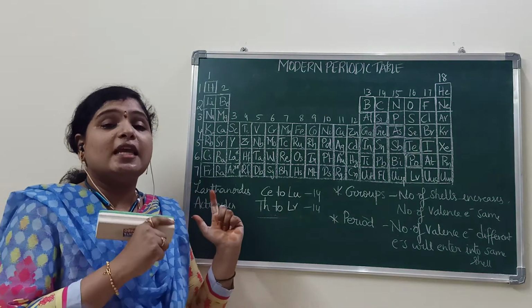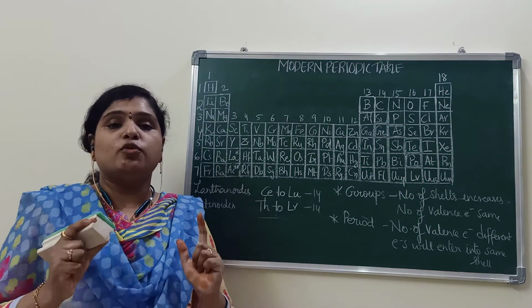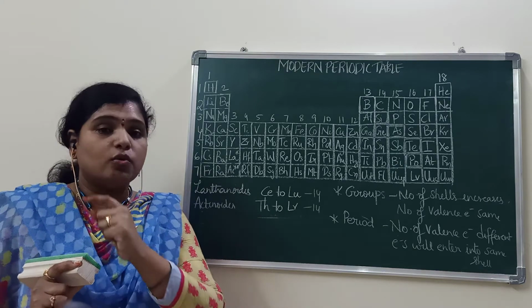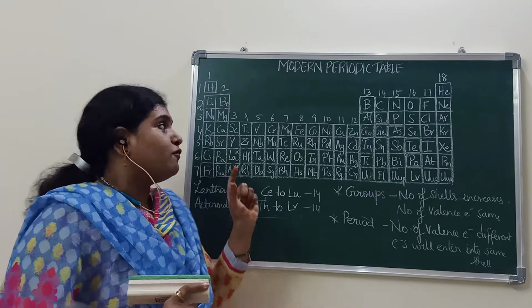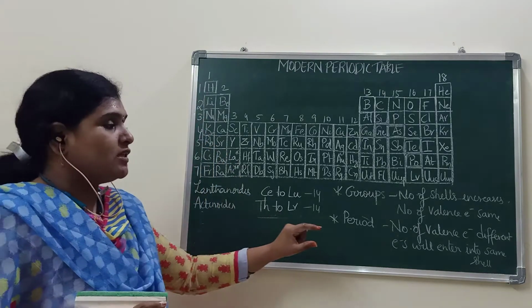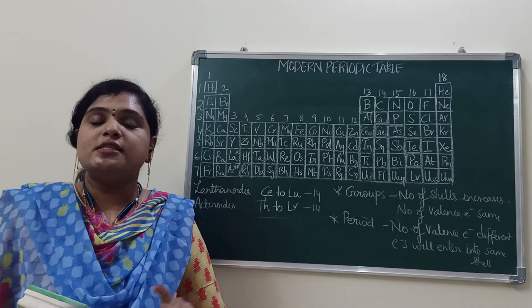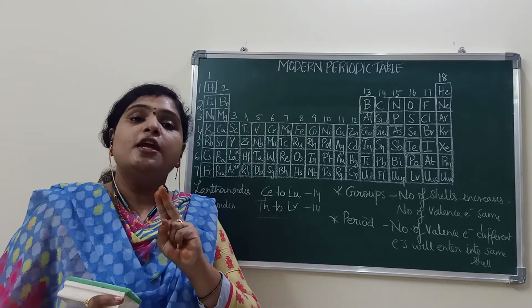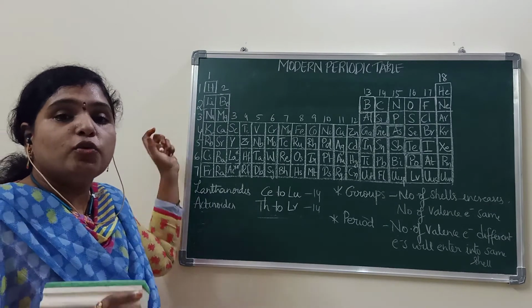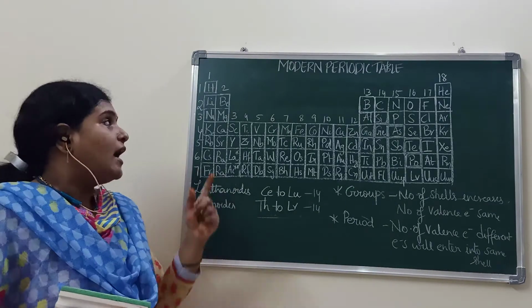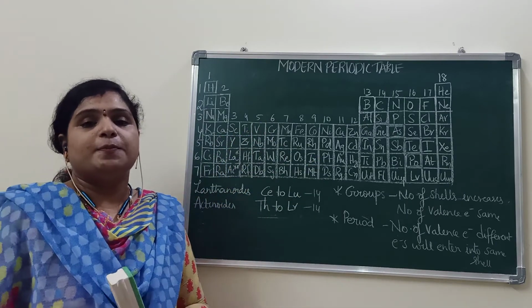He has arranged elements in vertical columns called groups, 18 groups, and horizontal rows called periods, 7 periods. If we consider the first period, it is the shortest period containing only 2 elements, and the second period consists of 8 elements, and the third period also contains 8 elements.